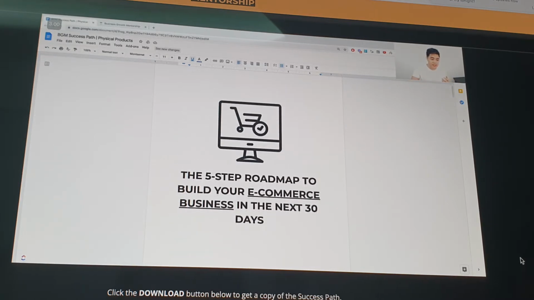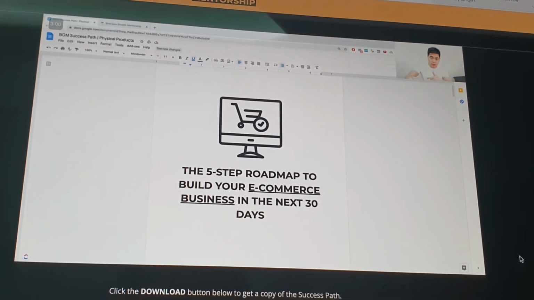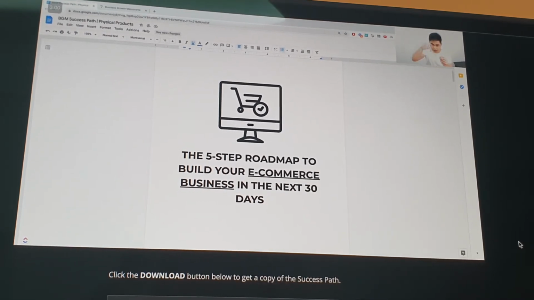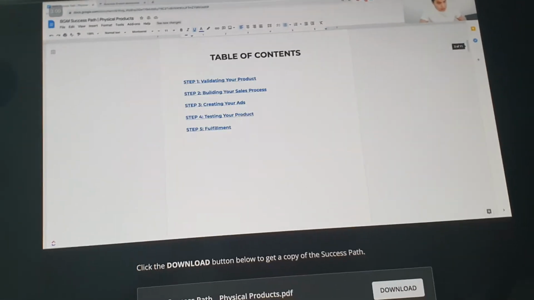By the way, this PDF is below this video. So right below this video, you'll see a link, you'll see a button, and you can click on that, you can download this exact PDF that you're seeing right now. So you scroll down, you can see a link or a button that redirects to this PDF. Now, if you can see here, you can see 5 steps.